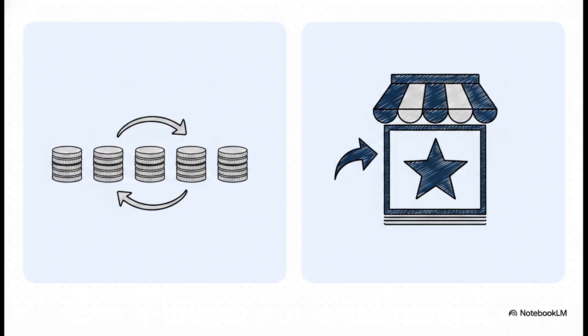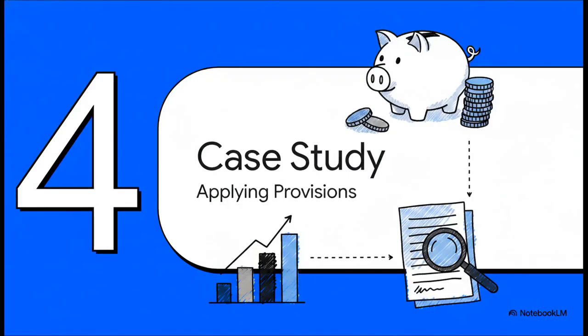You are legally allowed to pay your entire advance tax in one single installment on or before March 15th. No quarterly tracking required. Section 4. Practical case study applying the provisions.